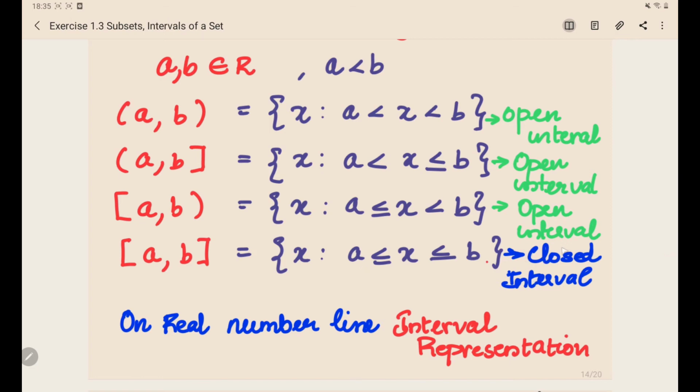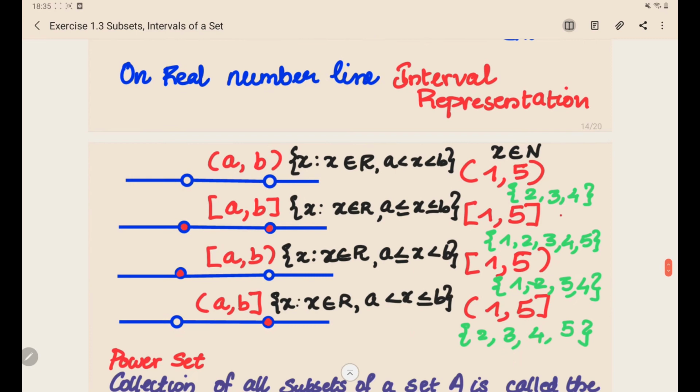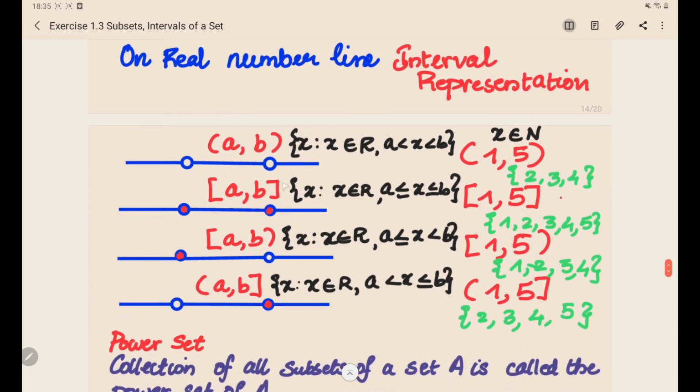To understand better, let's write it on the number line. You can see the number line, let's say these are 2 points a and b, and this is a real number line. So it is the set of x such that x belongs to R and a is less than x, and x is less than b. Here both a and b are closed, so you can see the square brackets on both sides, and we can say it is a closed interval. So x belongs to R and a is less than or equal to x, which is less than or equal to b.